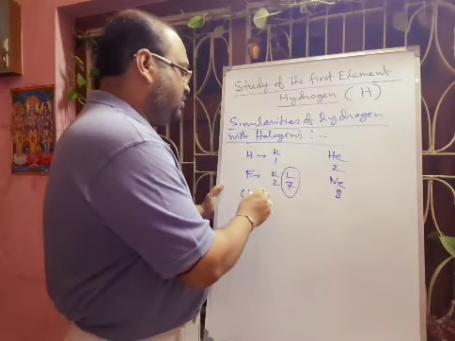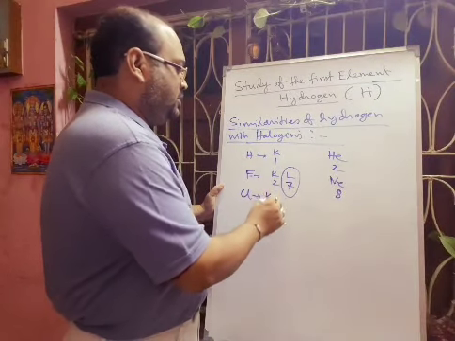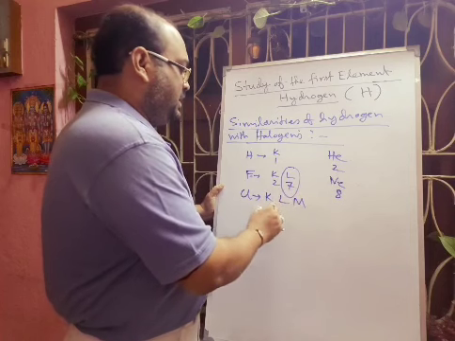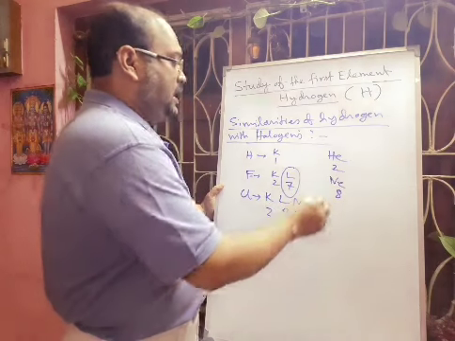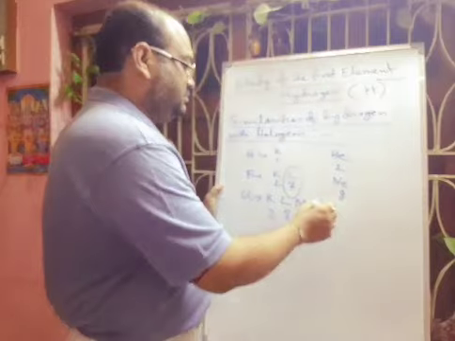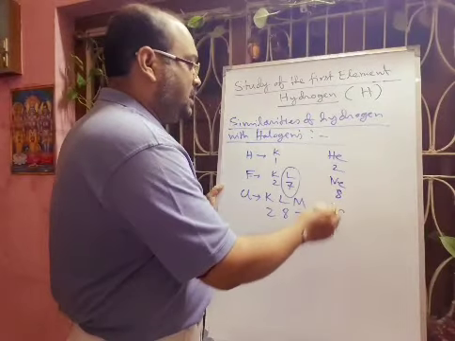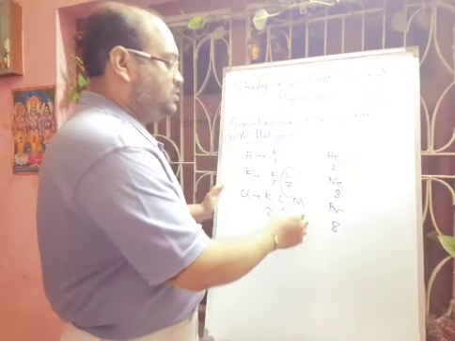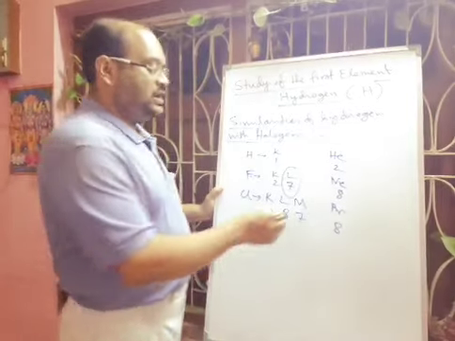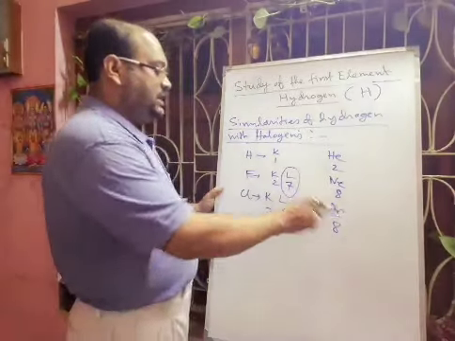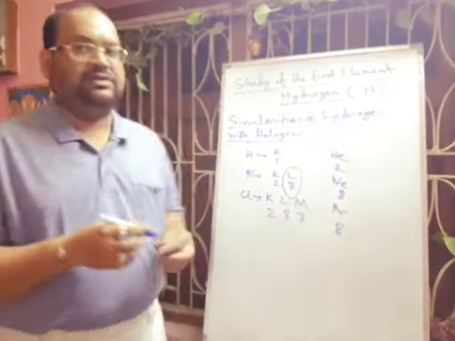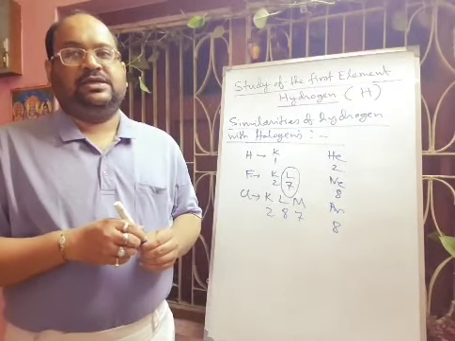Next you can think about chlorine. If you look at the electronic configuration KLM, that will be 2, 8, 7, and the next one is argon. Argon also has 8 electrons in the valence shell, so it is 1 electron less. If it accepts 1 electron, it will gain the nearest noble gas structure. So this is the similarity of properties.